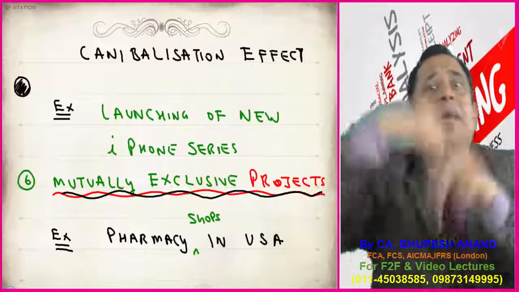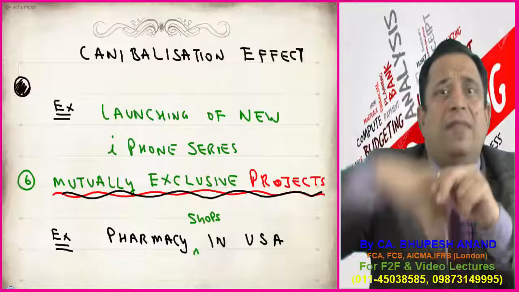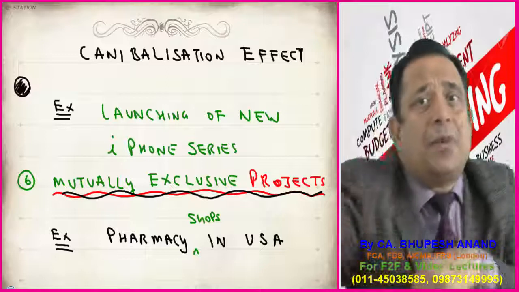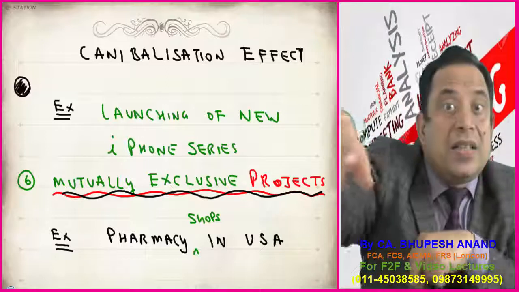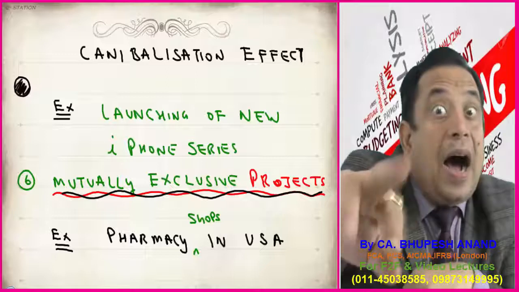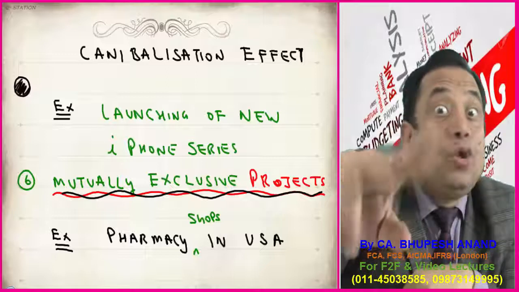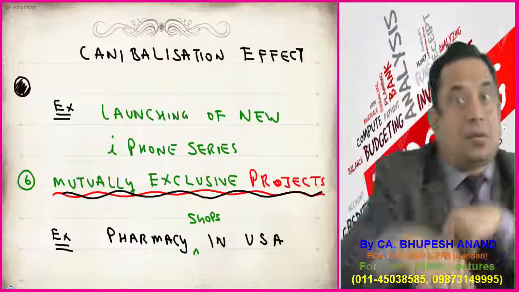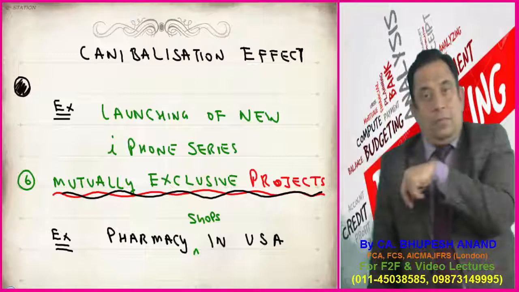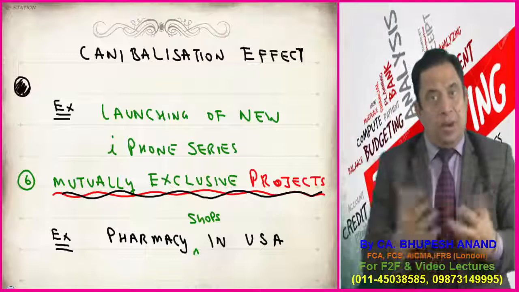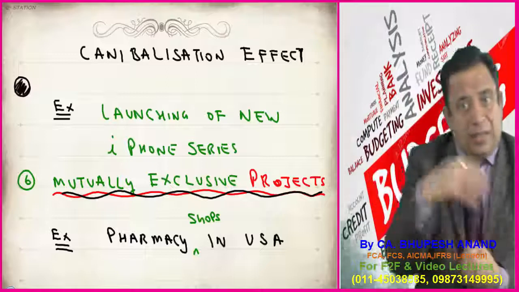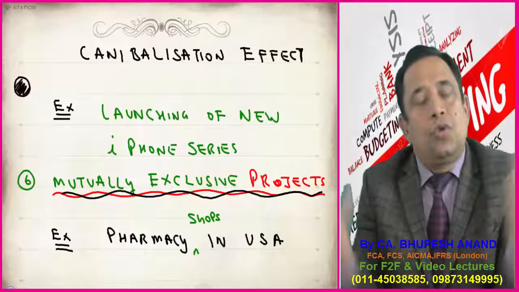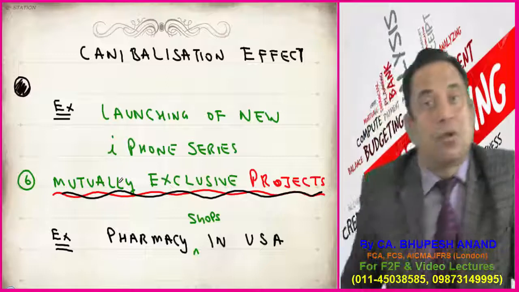Either I will pass CFA level 1 or I will fail CFA level 1. If I say I passed CFA level 1, it means I did not fail CFA level 1. It means these are mutually exclusive projects. I cannot accept both the projects, even in capital budgeting decisions. There can be so many types of projects before Mukesh Ambani, and some of them can be mutually exclusive, and all are profitable. So we have to find out which project should be taken into account.